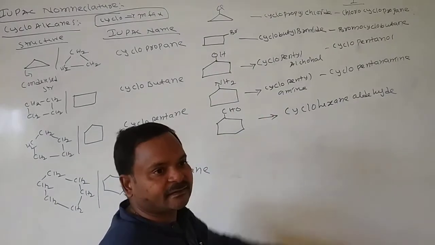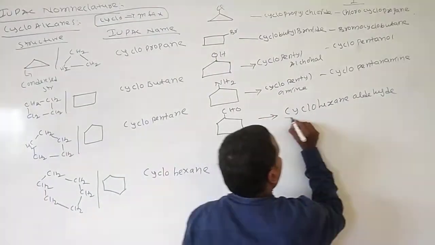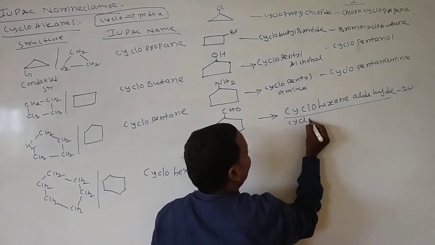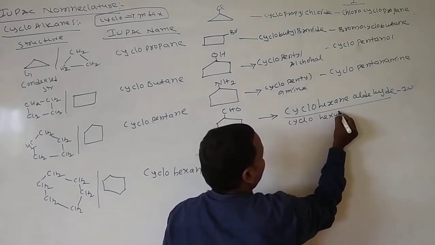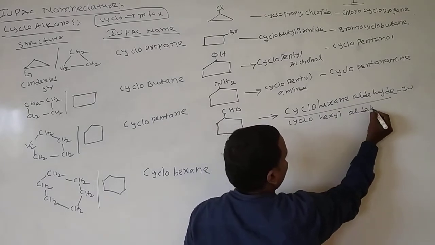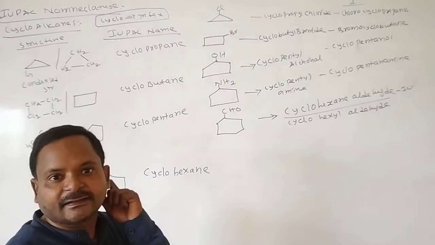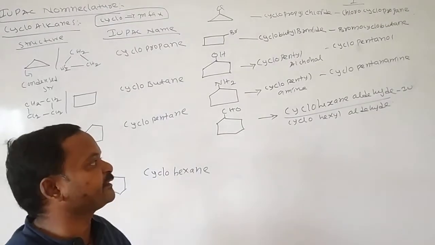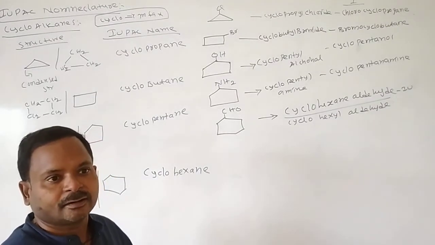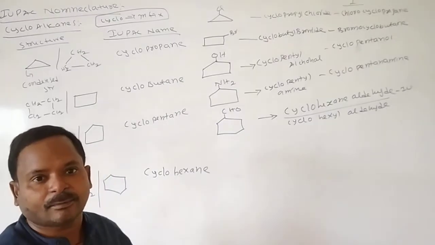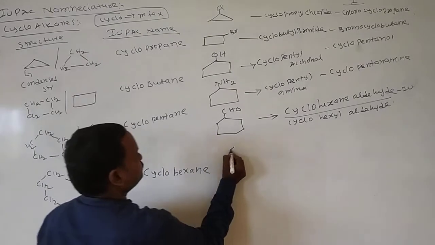The IUPAC name is cyclohexanaldehyde. Where 'n' is there, the root word and primary suffix are there, it is IUPAC. Where the primary suffix is not there, it is common.